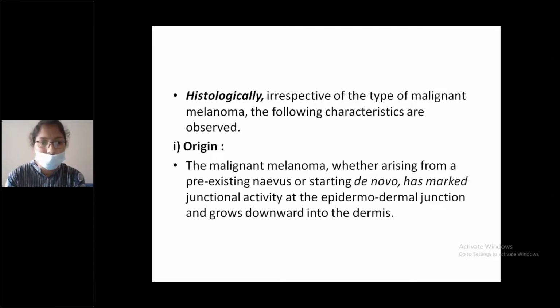Histologically, irrespective of the type of malignant melanoma, the following characteristics are observed. Origin. The malignant melanoma, whether arising from a pre-existing nevus or starting de novo, has marked junctional activity at the epidermodermal junction and grows downwards into the dermis. It arises at the epidermodermal junction and then grows downwards into the dermis.